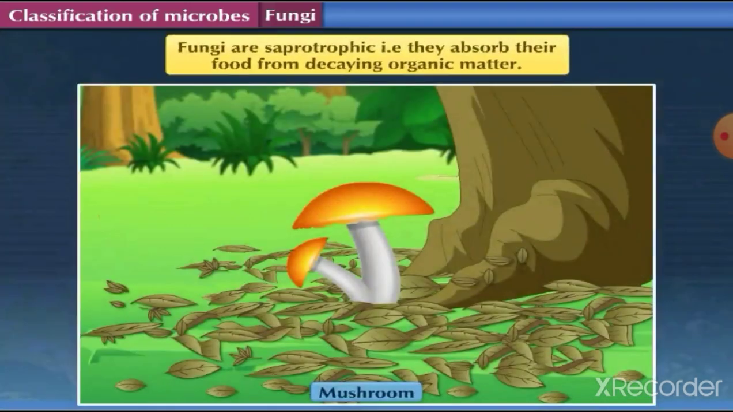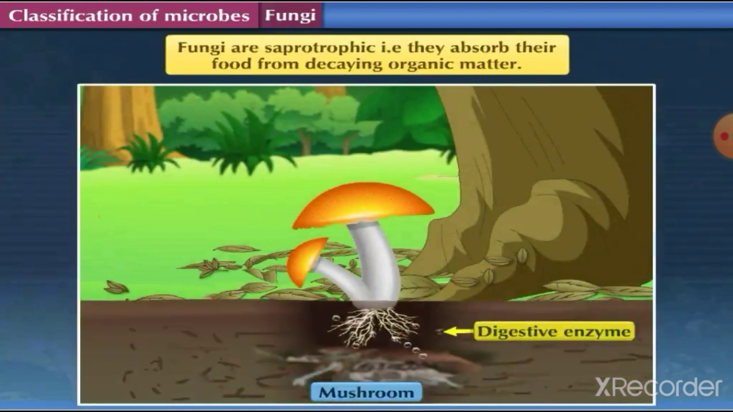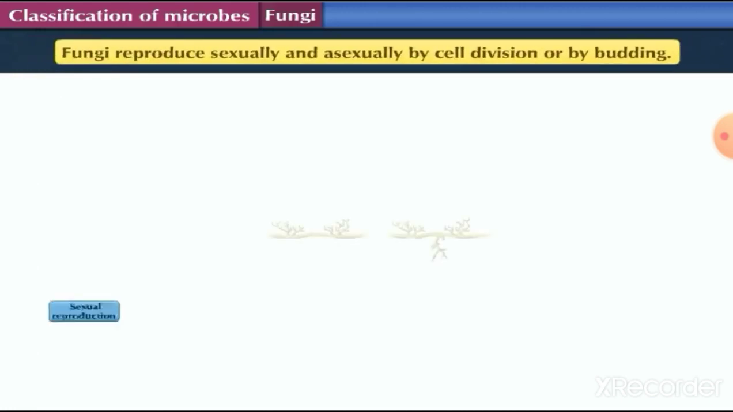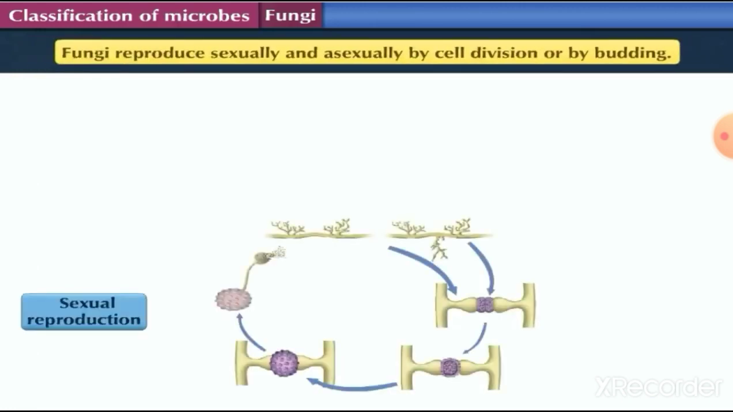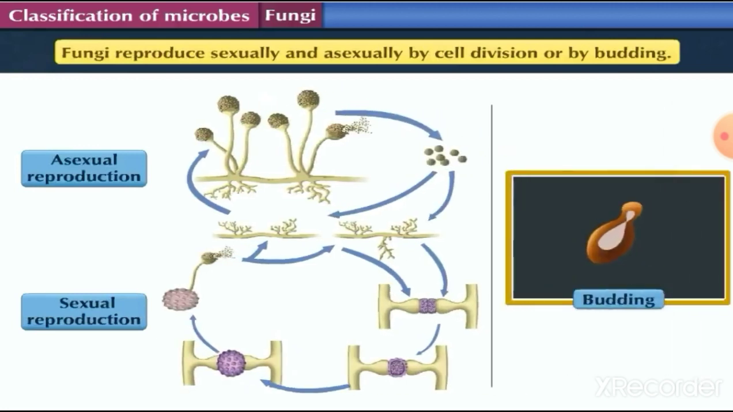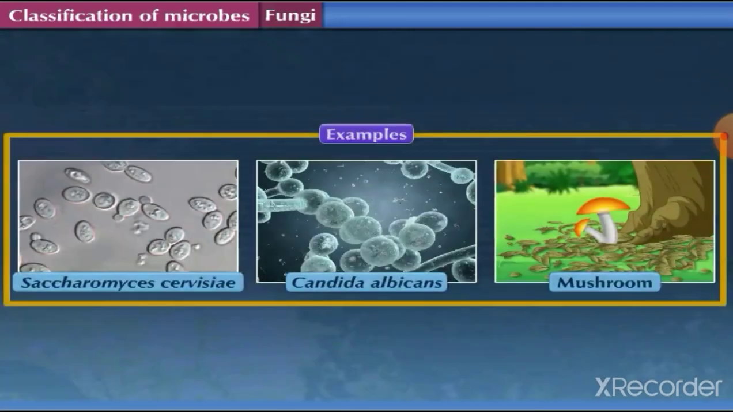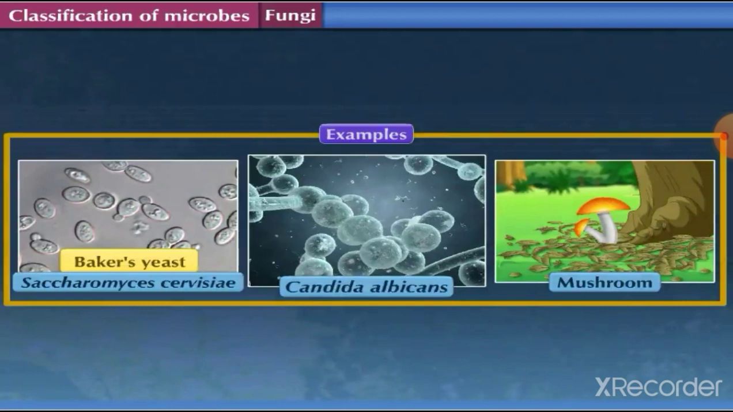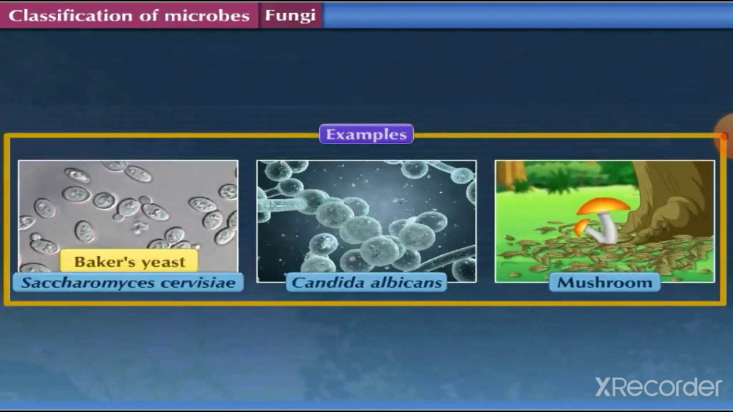These organisms are saprotrophic, that is, they absorb their food from decaying organic matter. They reproduce sexually and asexually by cell division or by budding. Baker's yeast, candida, and mushroom are few examples of fungi. Let us now study about algae.